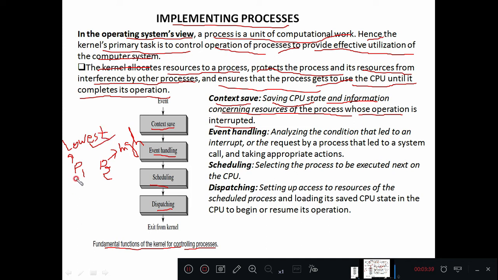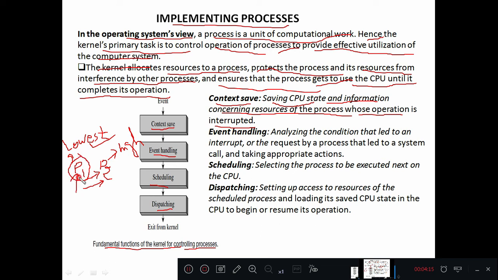Then suddenly, P2, which has the highest priority, comes into the computer system; the higher priority process wants the CPU. In that case, the operating system will release the central processing unit from P1 and allocate it to P2. Before the CPU is given to P2, the state of the low priority process has to be saved.